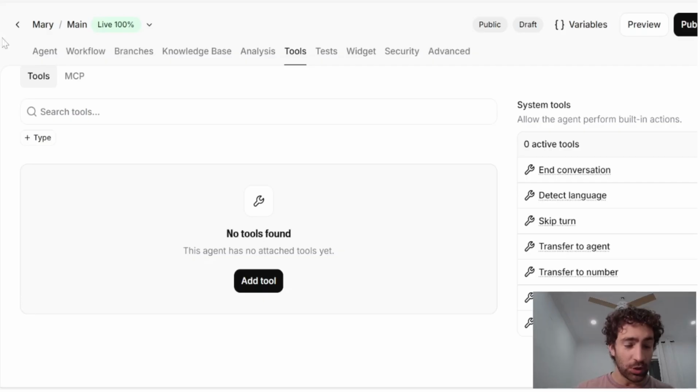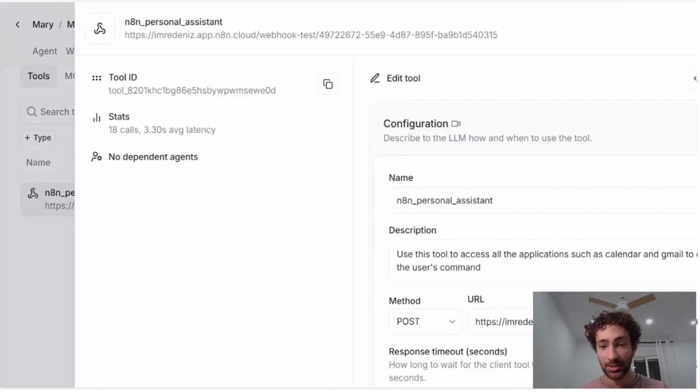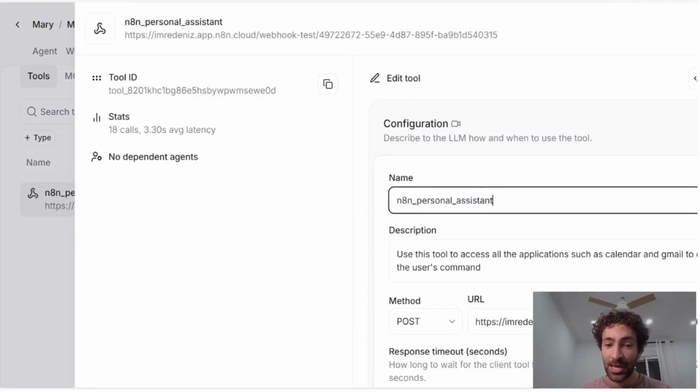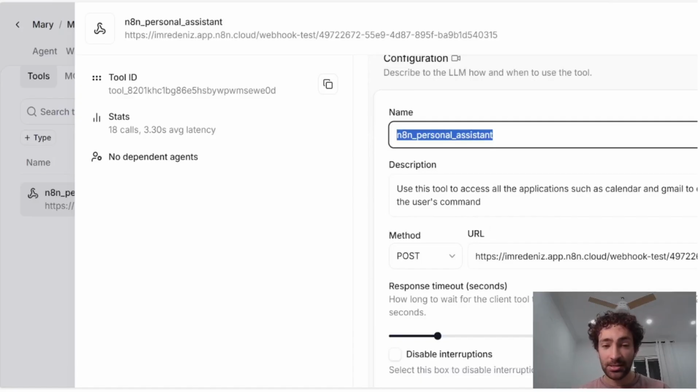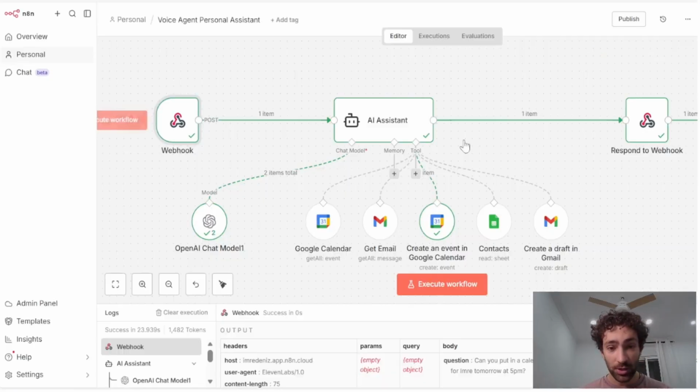Okay, so now we're going to go to tools and we're going to just select what we want to include. And this is where we create the webhook. I've created one previously, so I'm just going to add this, but I'll go through exactly what we have to do here. So select the name of the tool and then describe what this tool is going to be used for. So this is the webhook that is going to be put into n8n, and it's going to have access to all the tools that I supply it. So things like the calendar and the Gmail, which you can see here.